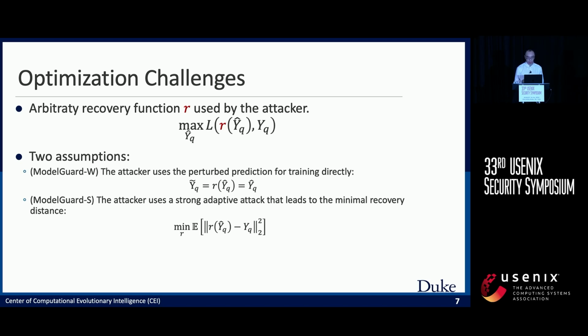In the second assumption, we assume that the attacker will use a very strong adaptive attack. Then the recovery function will try to minimize the distance between the recovered prediction and the clean prediction. So this will lead to the second variant, ModelGuard-S.